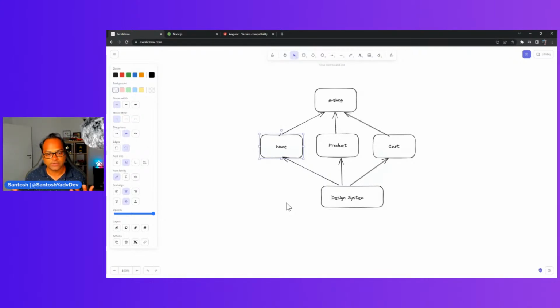Then, of course, NX also has Jest support. If you remember, Angular also dropped the support for Karma, so now it's not supported anymore. So you have to go ahead and bring some tools of your choice. NX already has this. NX has Jest support for you. So once you create an app, you can choose what unit test framework you want, and Jest is the default, and then you can just go ahead and use it.